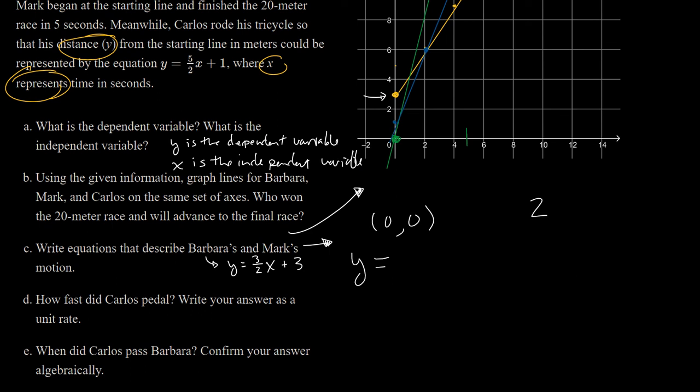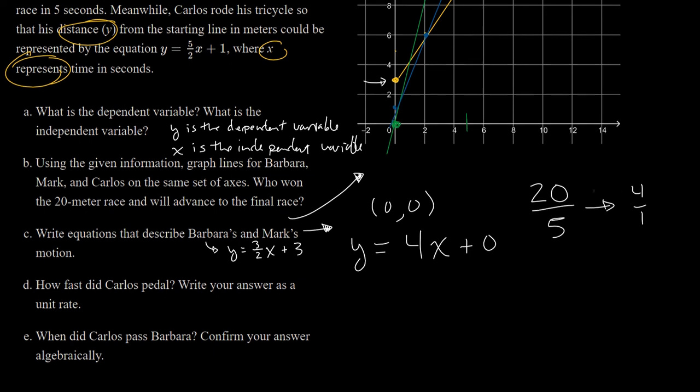He traveled 20 meters, the entire length of the race, in 5 seconds. And I can reduce that rate to 4 meters per 1 second. So his rate is 4 meters per second. So I'll write 4x. And then it is plus 0. I don't need to write the plus 0, but it's just 4x. So this is Mark. So I've got an equation for Barbra, and I've got an equation for Mark.